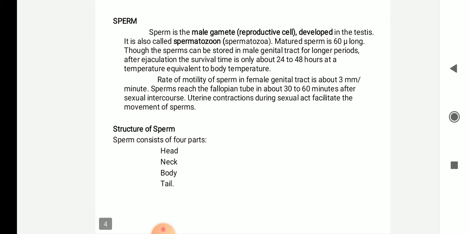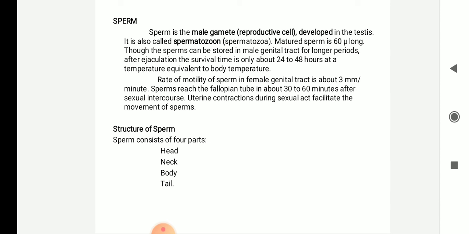Sperm is the male gamete, that is the reproductive cell developed in the testis. It is also called spermatozoa. A matured sperm is about 60 microns in length. Sperms cannot be stored in the male genital tract for longer periods. After ejaculation, the survival time of the sperm is nearly 24 to 48 hours at body temperature, so they remain alive up to 2 days only. The rate of motility of the sperm in the female genital tract is about 3 millimeters per minute.